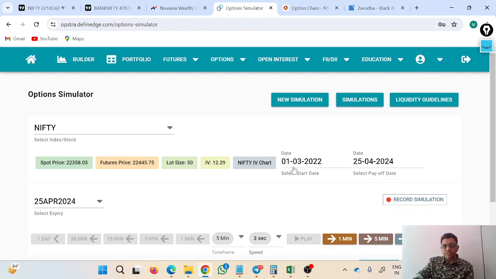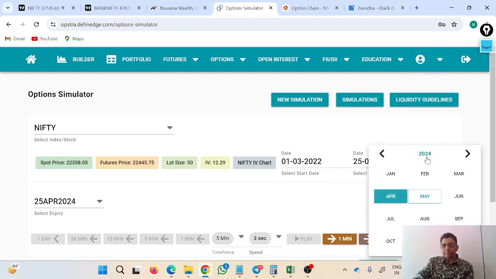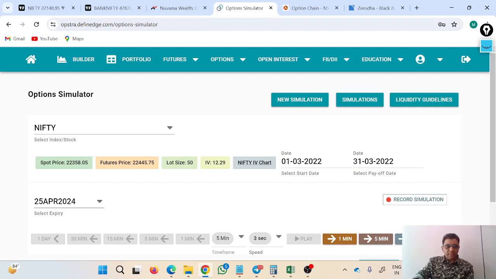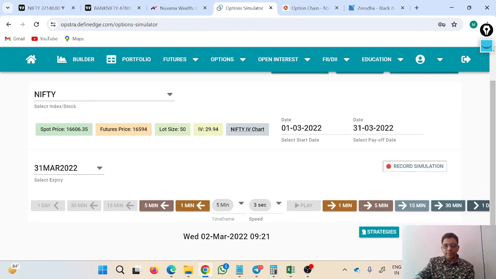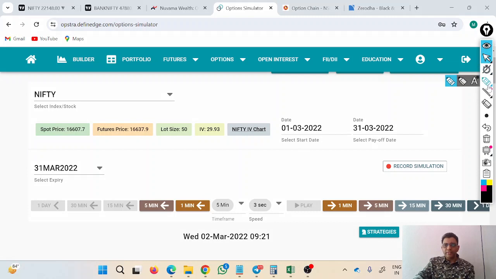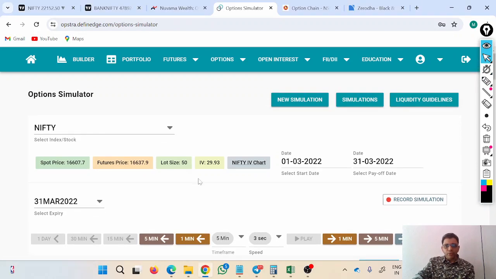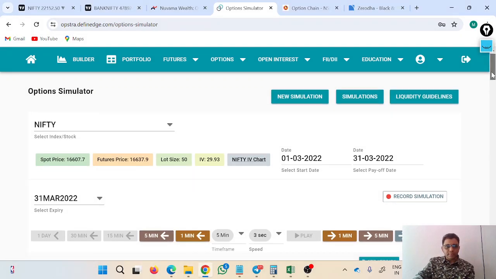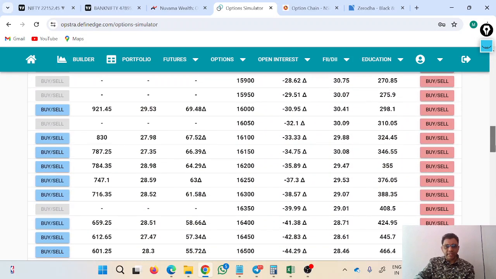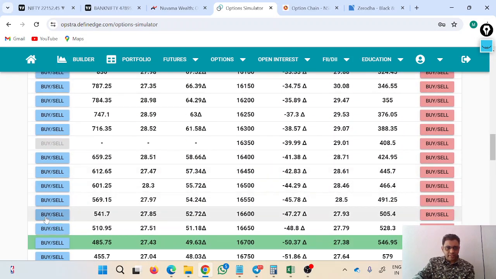I am selecting 1st of March 22 over here, and I will select the payoff as 22, that is March 22, and I am selecting the 31st March expiry, the monthly expiry, and I am coming to 9:21. What is the spot price? Spot price is 16,607, so we can assume that is 16,600. So what I will do is buy one at the money call option, that is 16,600. This I am buying.